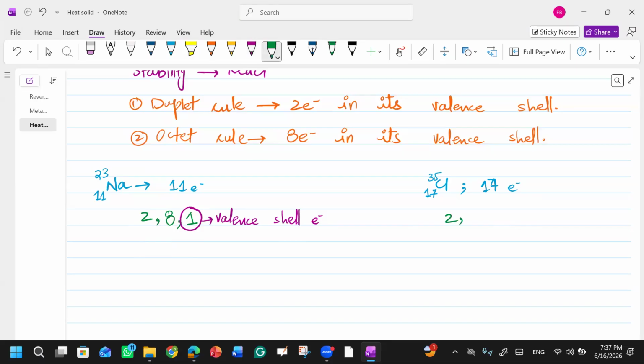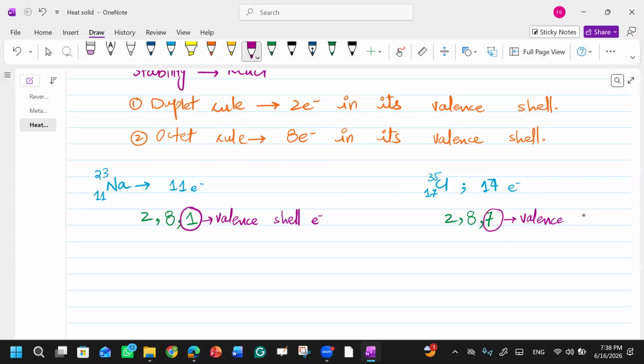In the first shell there will be 2, in the second there will be 8. 2 plus 8 is 10, and you have 17 in total. So how many are left in the last shell? 7. So in the valence shell there are 7 electrons.